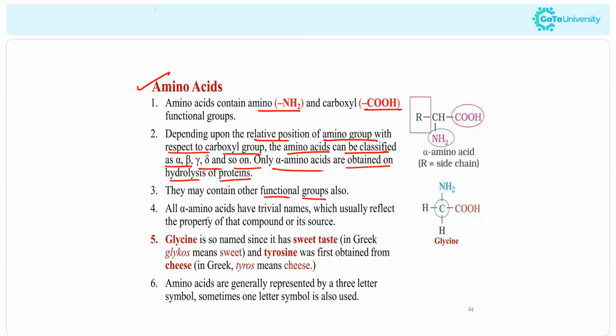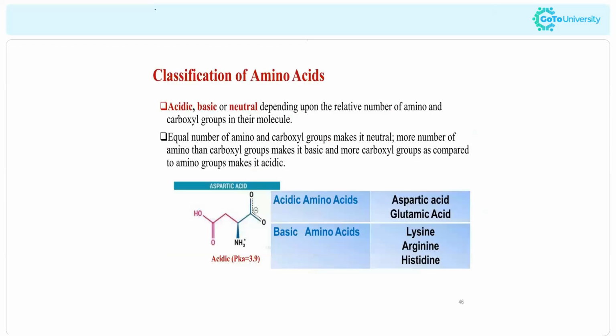Okay, so all alpha amino acids have trivial names which usually reflect the property. So depending on the position of the amino group, we are classifying the amino acids, right? And different amino acids have different names as well. For example, glycine. Glycine is so named since it has a sweet taste. And tyrosine, it was first obtained from cheese. That's why different amino acids have different names, and there is a reason as well.